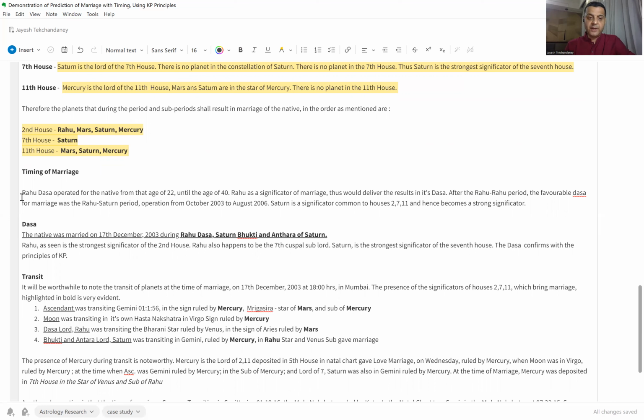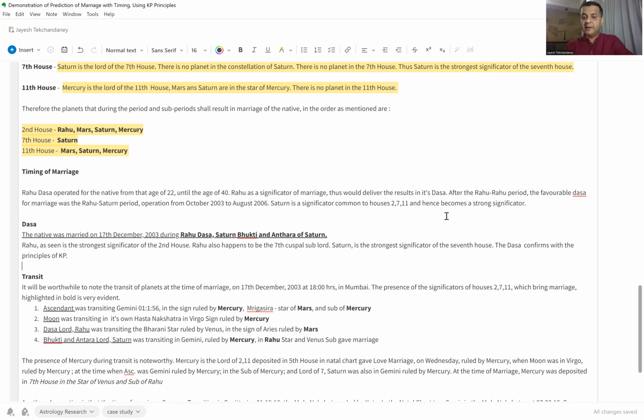So the Rahu Dasa operated for this native from the age of 22 until the age of 40. The Rahu Dasha actually started in 1998. And as we have seen here, Rahu is a strong significator of the second house. Well, 22 to 40 is the age generally when you expect people to get married. After the Rahu Dasha is the Jupiter Dasha. We don't see Jupiter giving marriage here, so we narrow down on the Rahu Dasha.